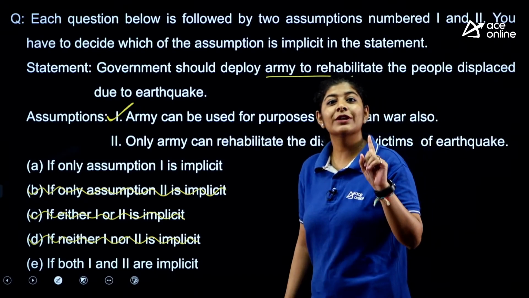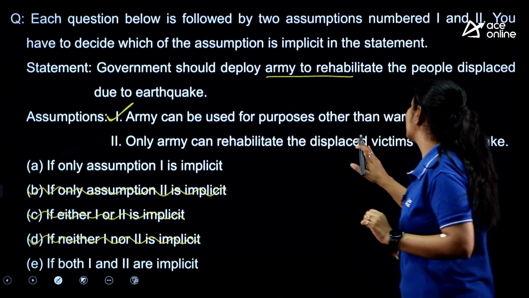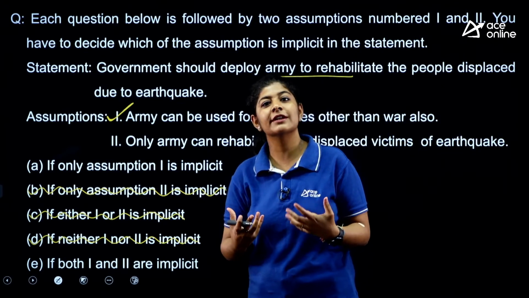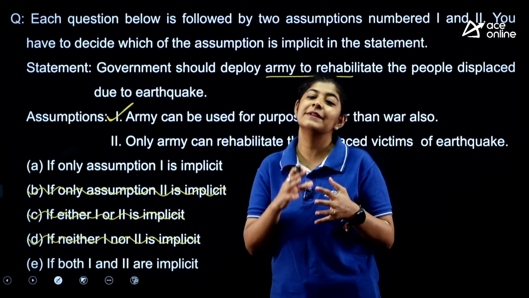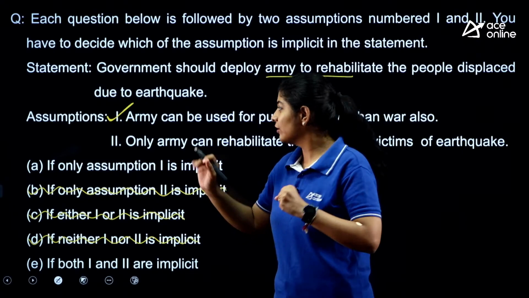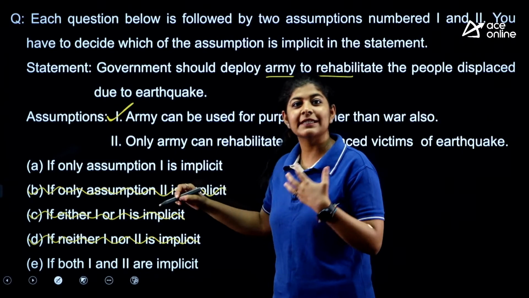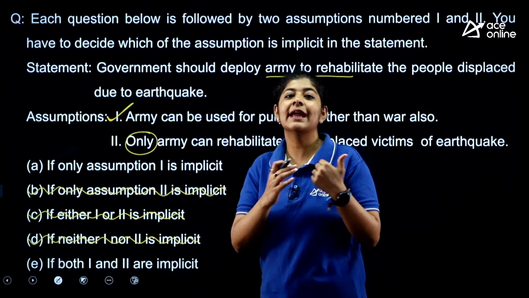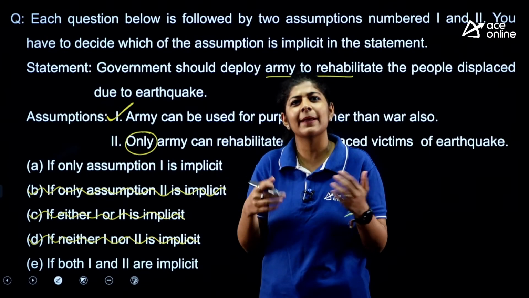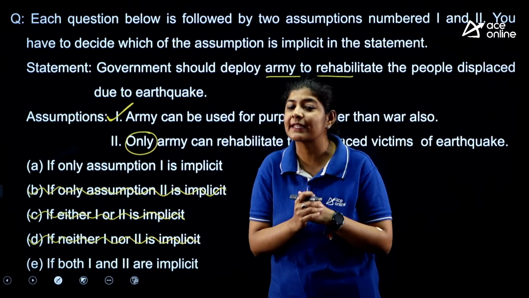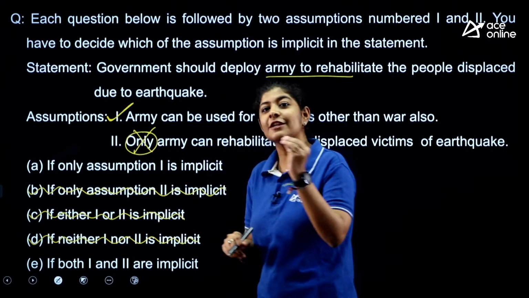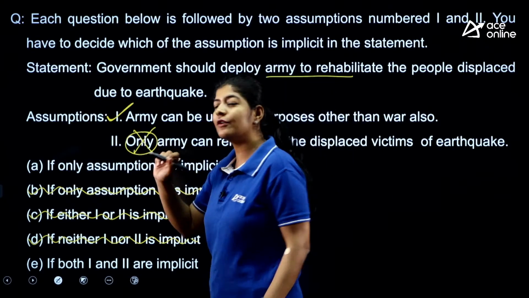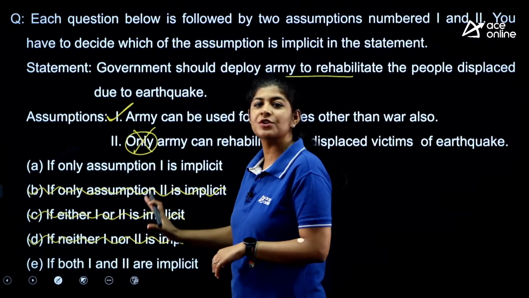Second one: only the army can rehabilitate the displaced victims of the earthquake. Now we know that whenever we talk about critical reasoning, specific words like only, no, all, immediate can make a difference. Here it says that only the army can rehabilitate. But that isn't necessary; we have many other people who can help us with this. So this won't be an assumption, since the government would not have made the decision because only the army can do it. Because of the word only, this whole assumption is eliminated.